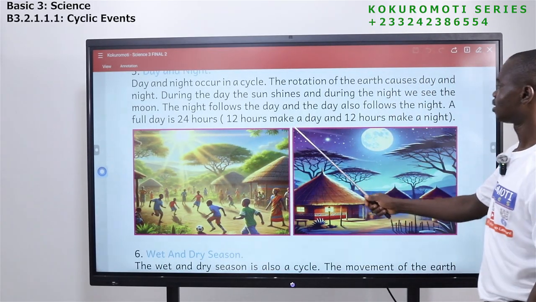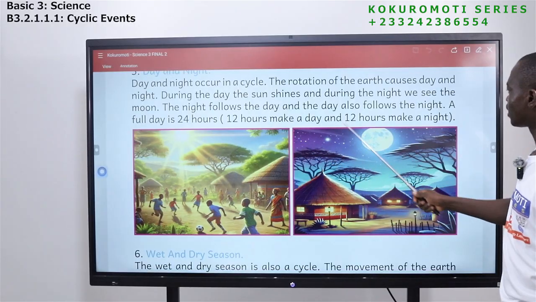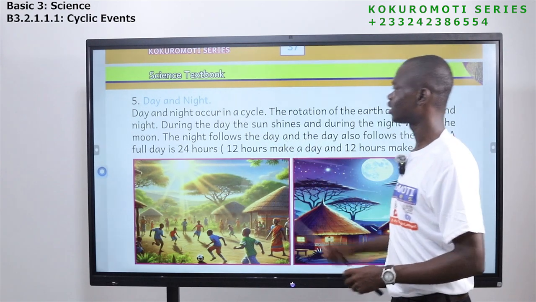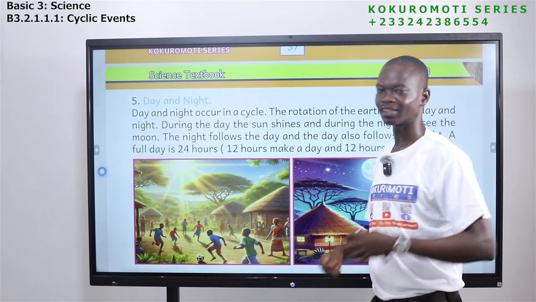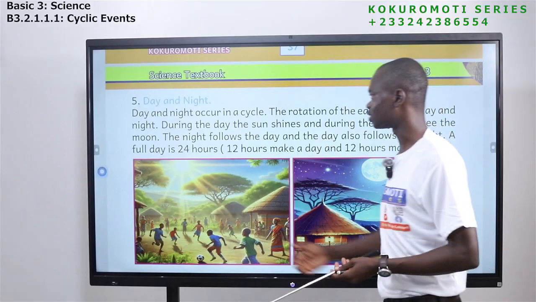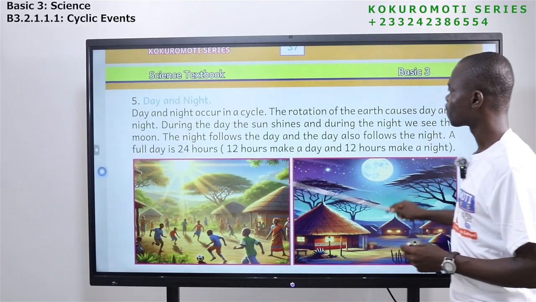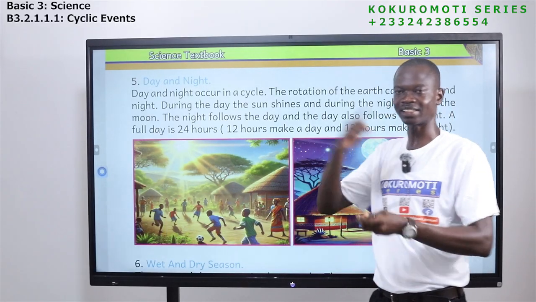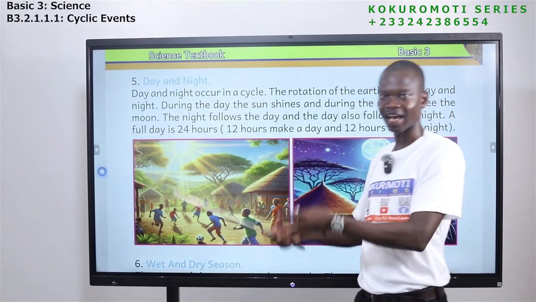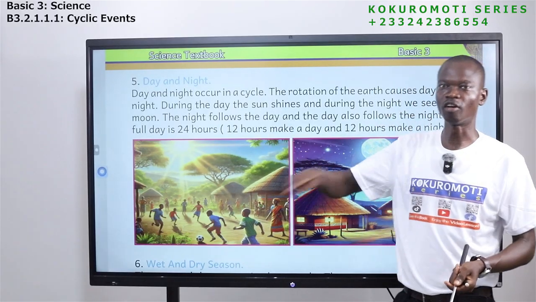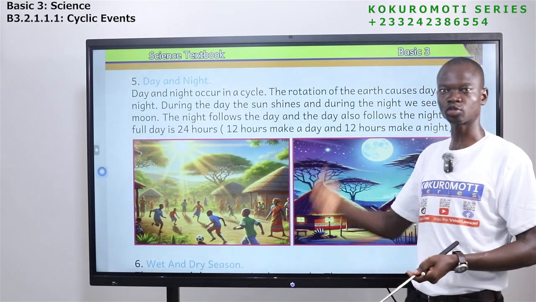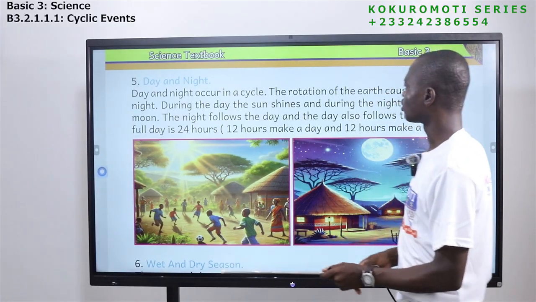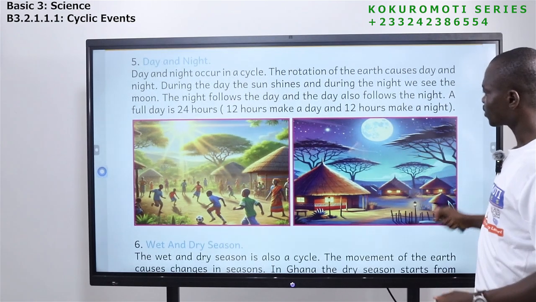That is 12 hours. 12 hours make a day, and 12 hours make a night. So we are saying that day and night is also a form of cycle. It happens in a cycle. So what we are saying is that the earth rotates. So when the earth rotates, when it turns around, it brings about day and night. And when the earth moves around the sun, that causes seasons. Dry seasons and wet seasons. Okay, so let's look at this.